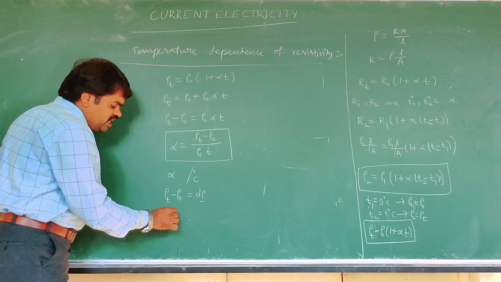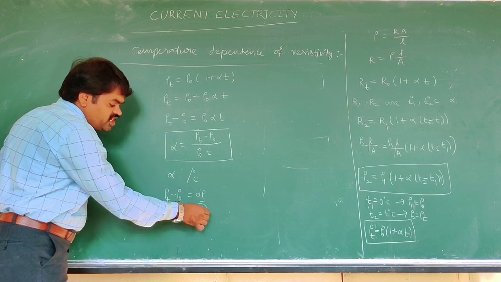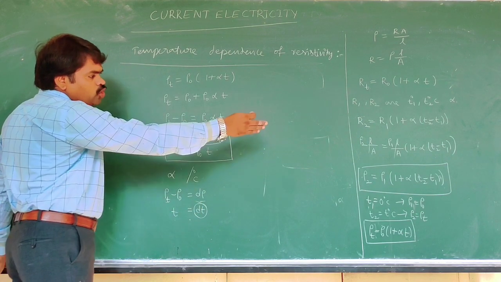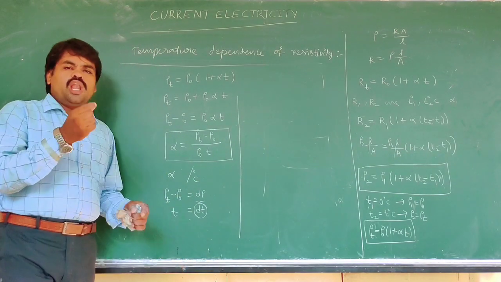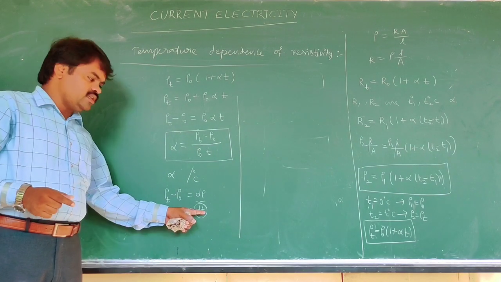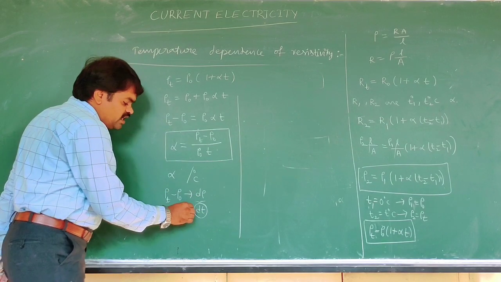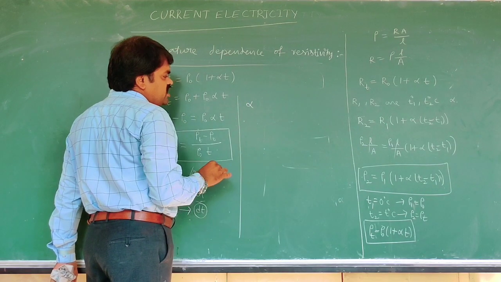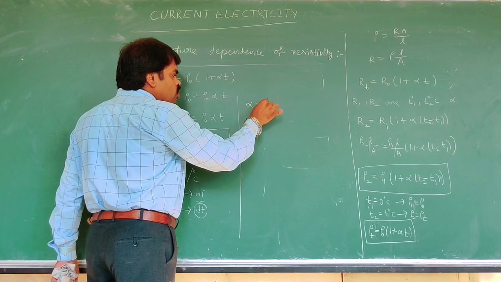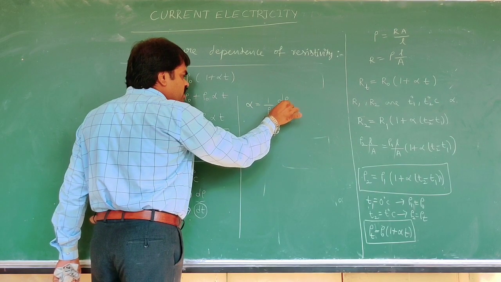And the temperature difference T2 minus T1 we show as dT. Then for a very small rise in temperature, the temperature coefficient of resistivity is modified to 1 by rho naught into d rho by dT.